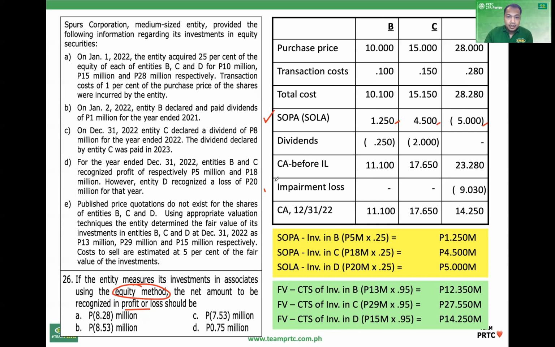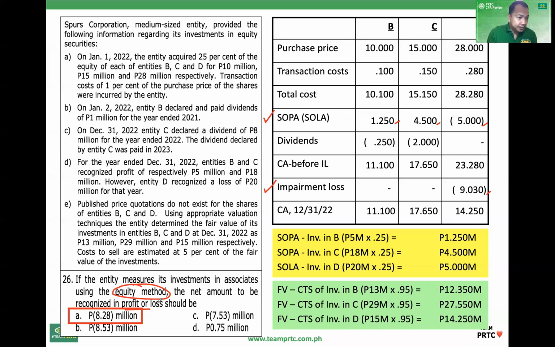This one, impairment. So get the net amount. So share of profit, B and C. Share of loss, D. Impairment loss, D. Okay. So net amount in P&L.